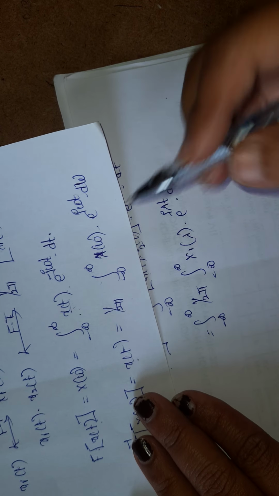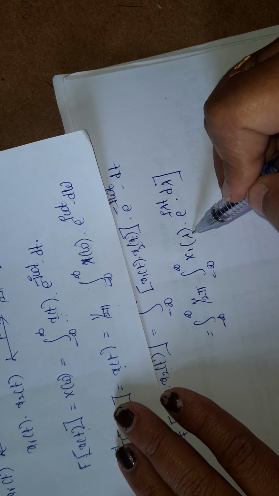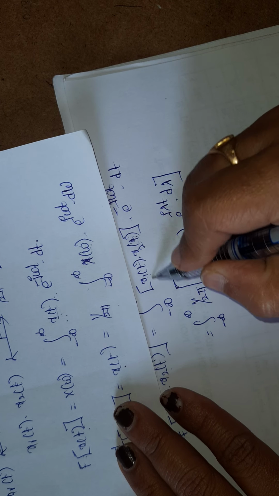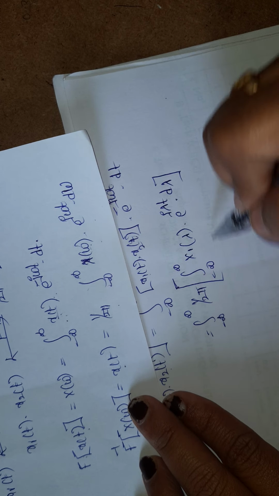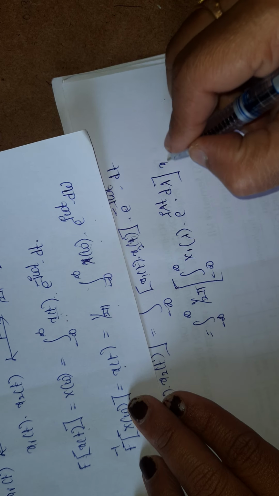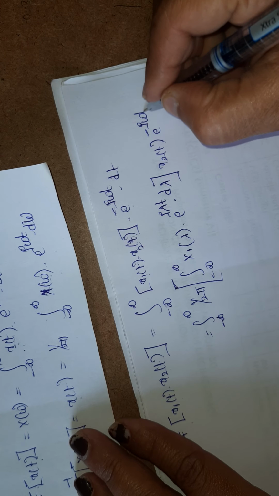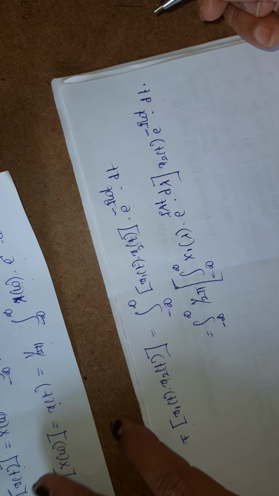So here, instead of omega, I have considered another variable lambda. Okay, so x1 of t means this is the formula I have written, and next I am having x2 of t into e power minus j omega t dt.